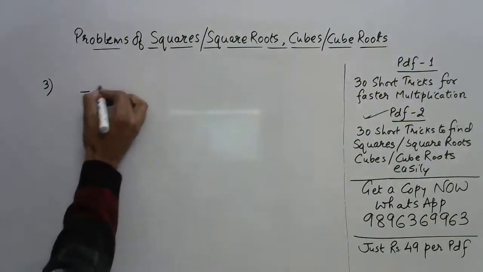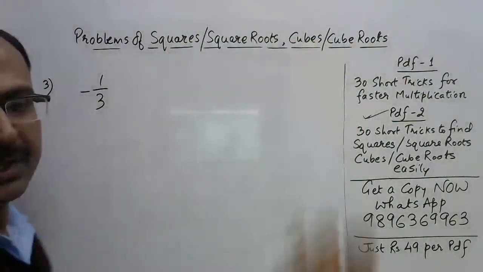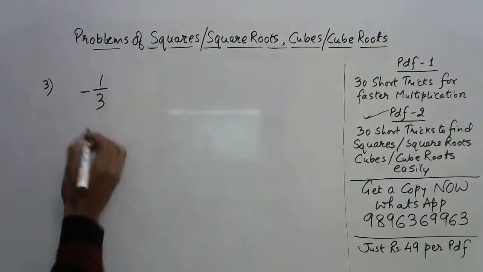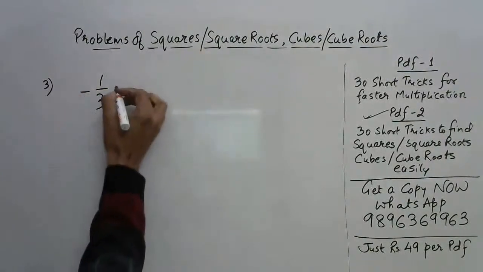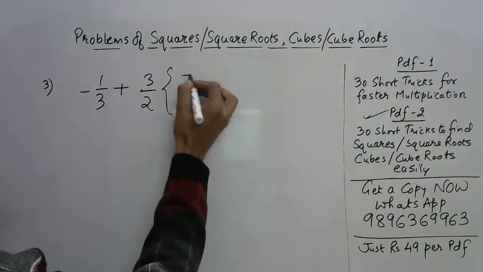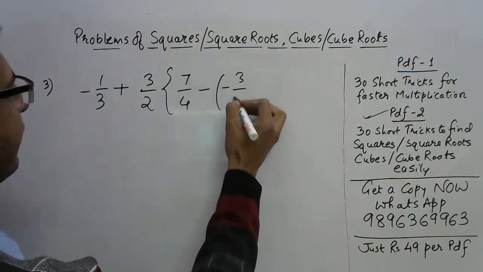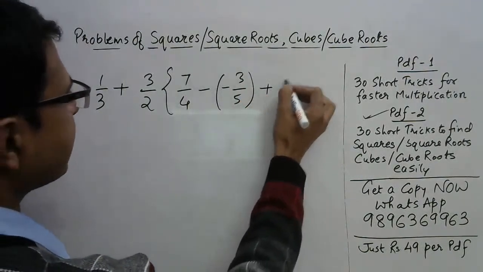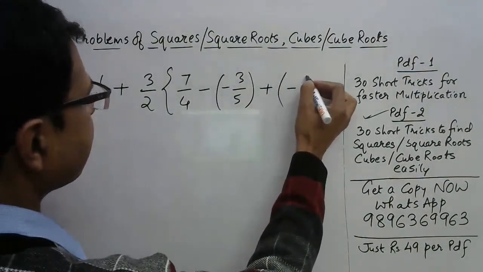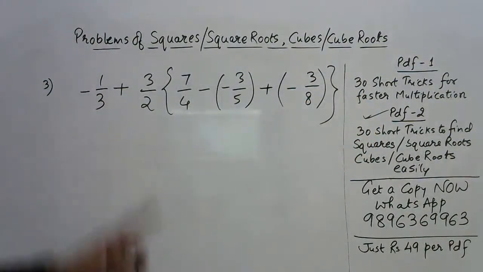Just tell me what is minus 1 by 3. This is not a question of cube, square roots, and cube roots. Obviously, this is just to change the monotony. Plus 3 by 2 times 7 by 4 minus 3 by 5 plus minus 3 by 8. So you need to solve this one and tell me the answer. I'm sure a lot of different answers are going to come for this one.